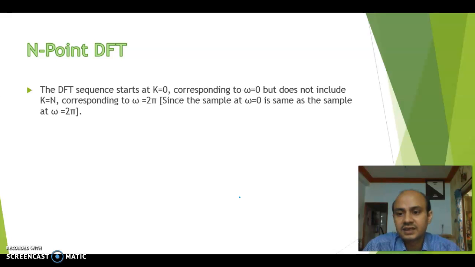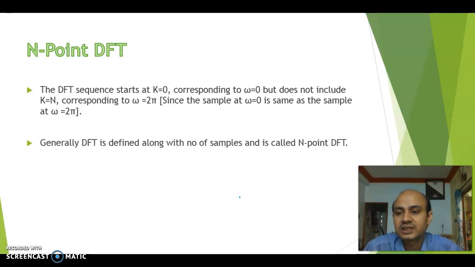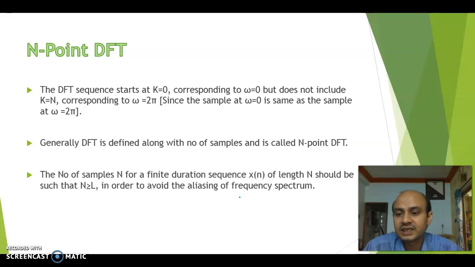So here the DFT sequence starts from k equal to 0, which corresponds to the frequency omega equal to 0. It does not include k equal to N, corresponding to omega equal to 2 pi, since the sample at omega equal to 0 is the same as the sample at omega equal to 2 pi, so that's why we are not considering k equal to N. Generally, DFT is defined along the number of samples and is called the N-point DFT.